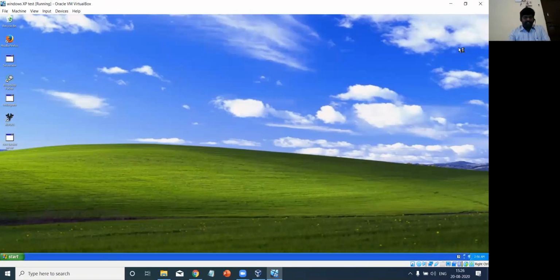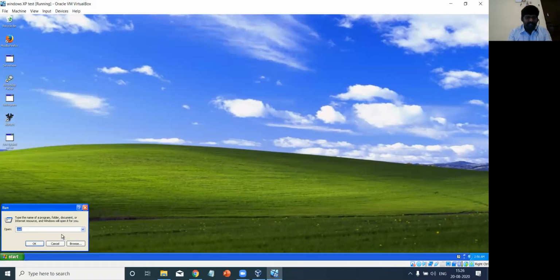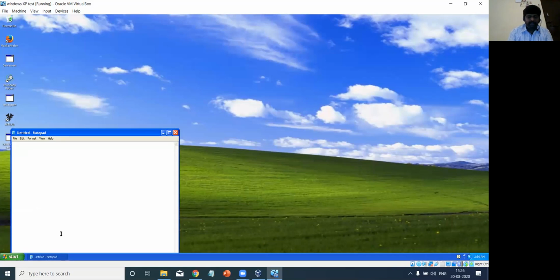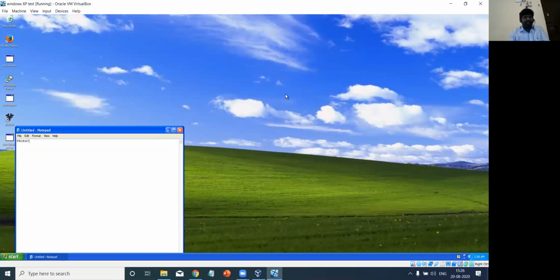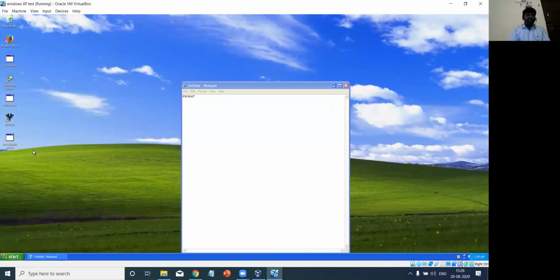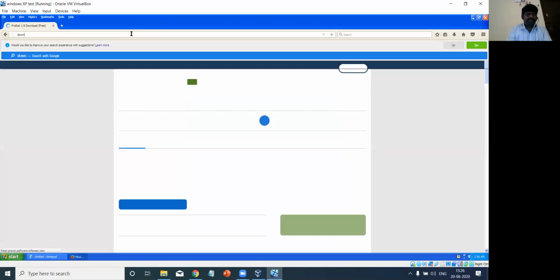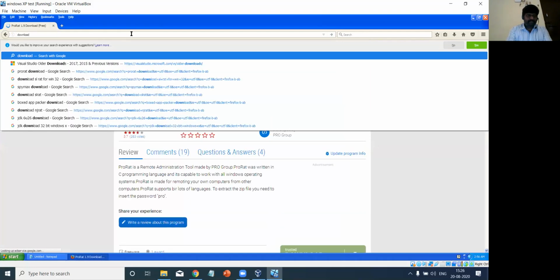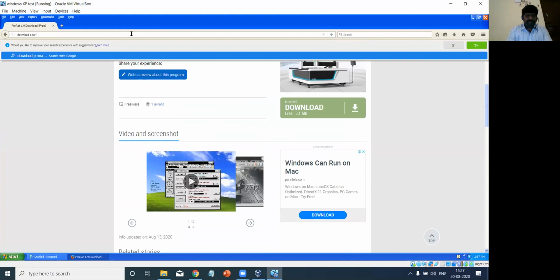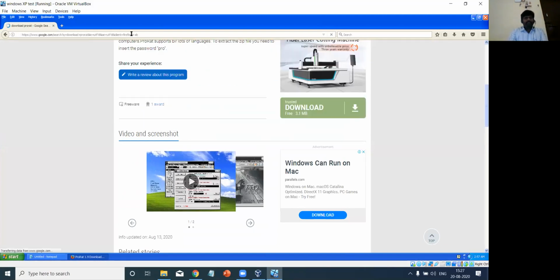Now this is the home page, or desktop, I could say, for Windows XP. The tool which I'm going to use is ProRat. You can get this tool by searching for ProRat on Google with any browser.